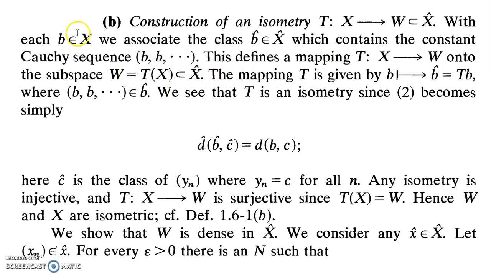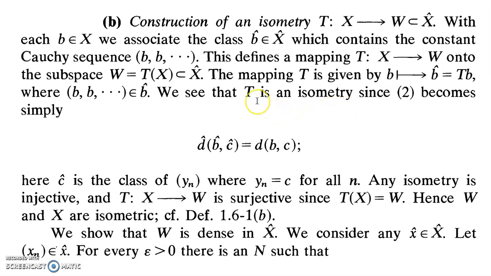So the mapping is: associated with every element b, we define a constant sequence b, b, b, etc., which converges to the point b, and associated with that point, there's an equivalence class b cap in X cap. So we are mapping a particular element b onto the equivalence class b cap. So T maps b onto the equivalence class b cap, which consists of all the sequences which converge to b, which is in X cap. So Tb should be equal to b cap.